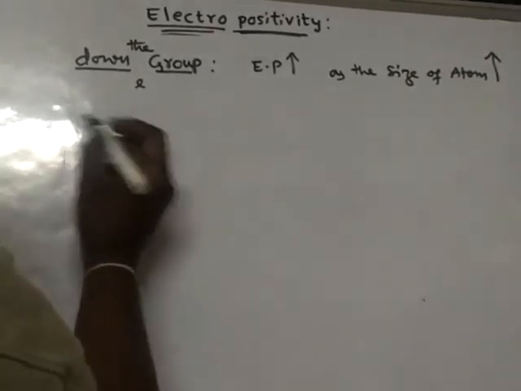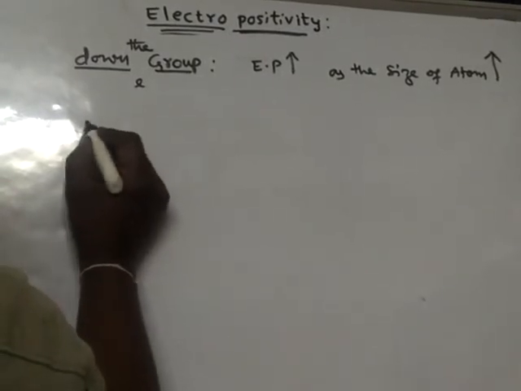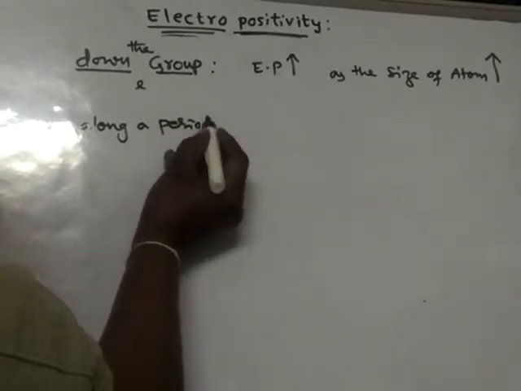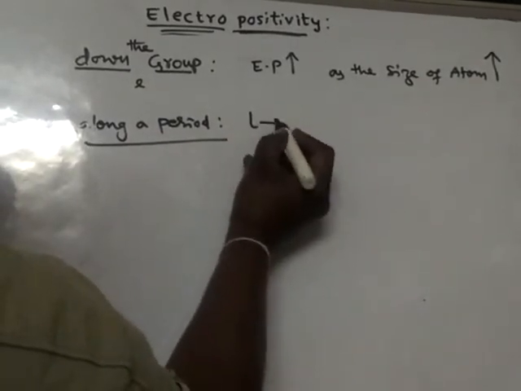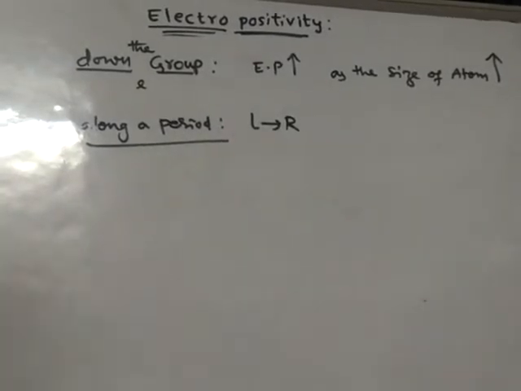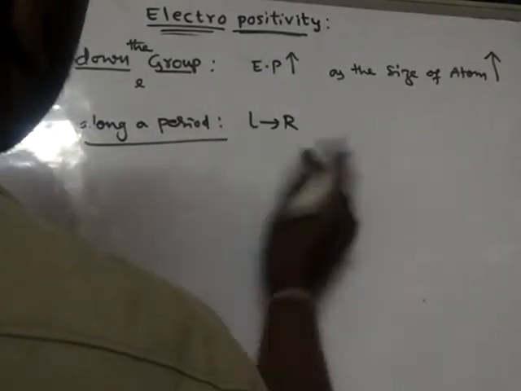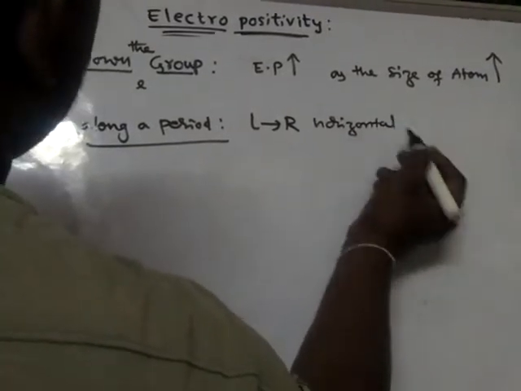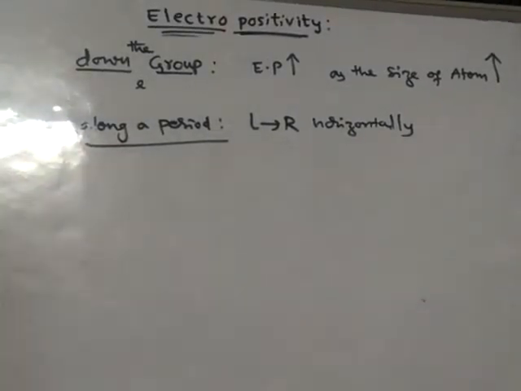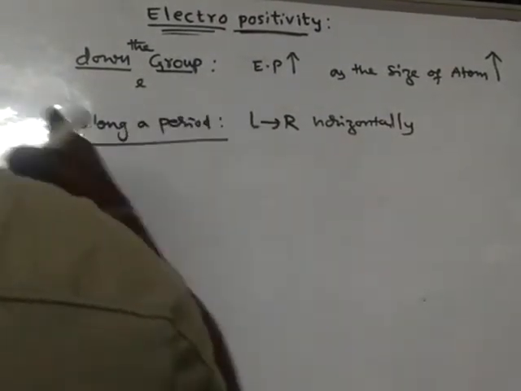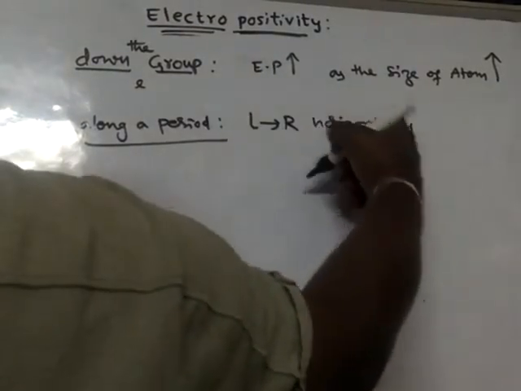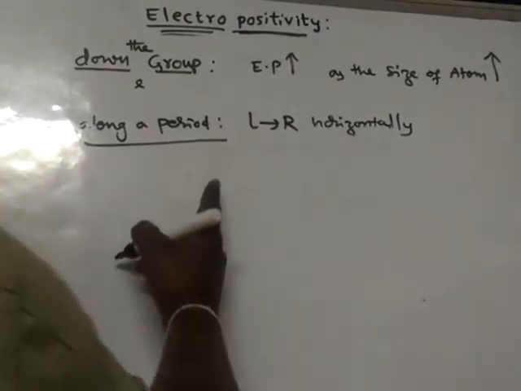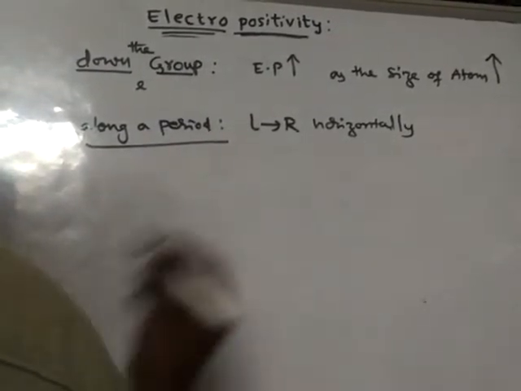Right. Next, along a period. Generally if you say period, we should say left to right horizontally. Down the group, the size of the atom increases, hence electropositivity increases. But as we move from left to right horizontally, what happens?